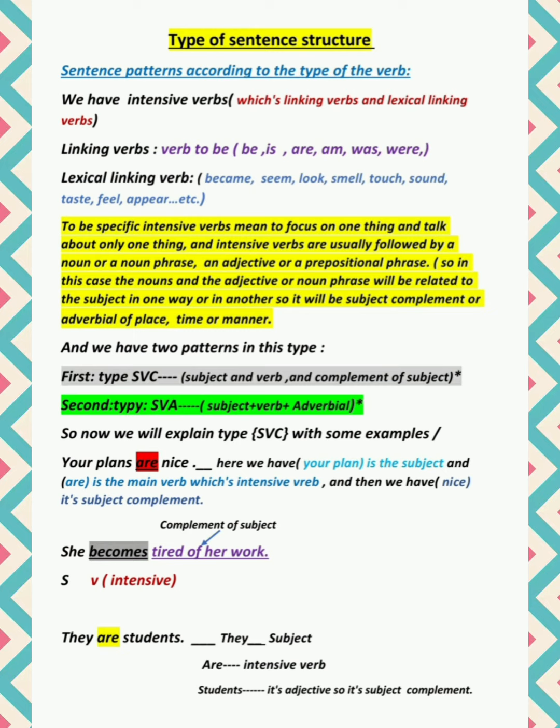So today we are going to explain these two patterns.